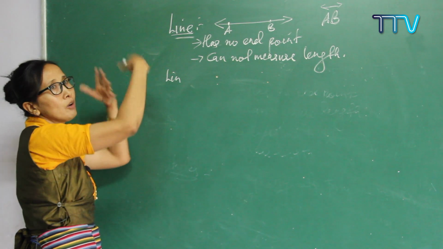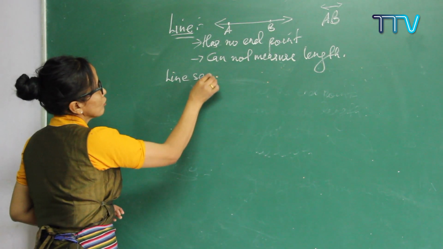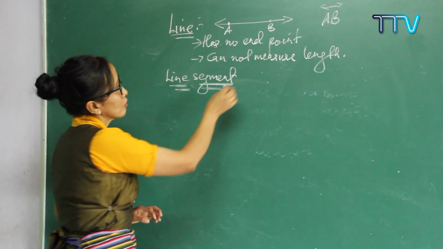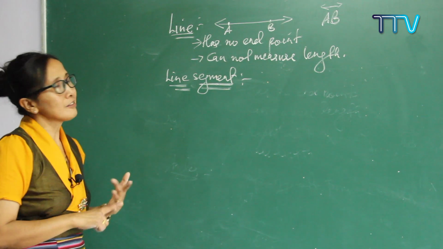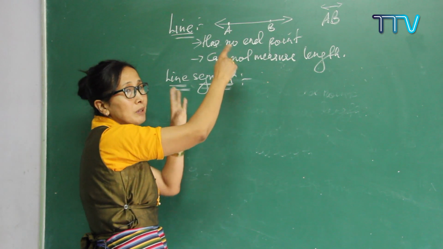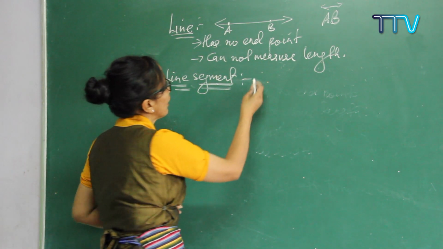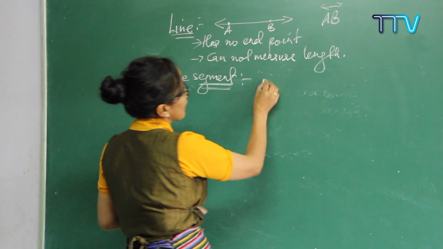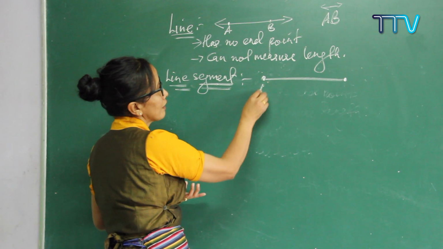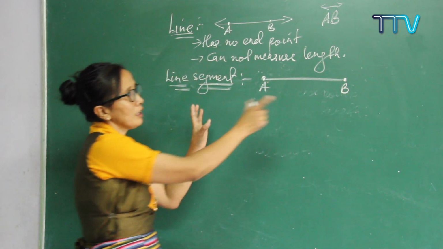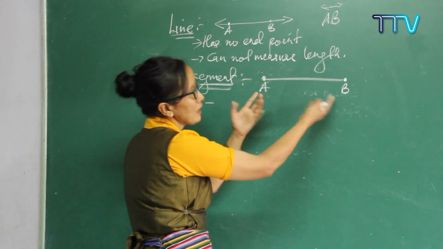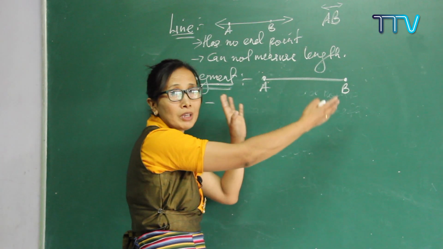A line segment is just a part of a line. So what is meant by a line segment? Again, you have already done this in an earlier class, so I'll just revise this one. A line segment is a line which has two end points. It is a line, but it has two end points. Now let me draw the diagram. If there are two end points, let me write them here, A and B. So this is called a line segment, which has two end points. Now we can measure AB easily.